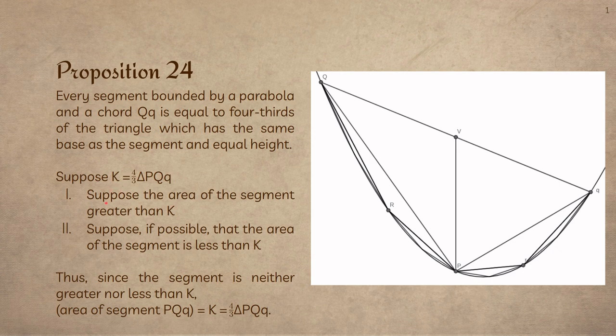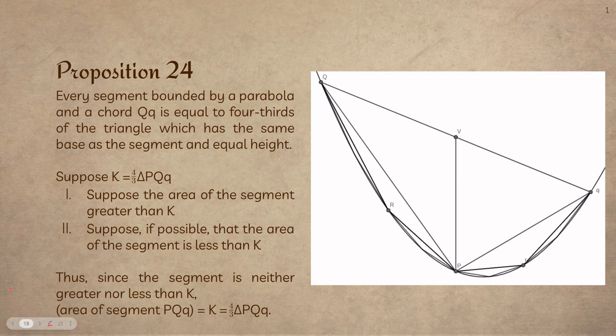He says, well, suppose that the area of the segment is greater than K, right? Let's see if that works. He ends up disproving that using proposition 23. The math is a little bit more involved, and we don't have time to talk about that, but he ultimately does prove that. Then he says, suppose, if possible, that the area of the segment is less than K. And he ultimately disproves that using proposition 22.